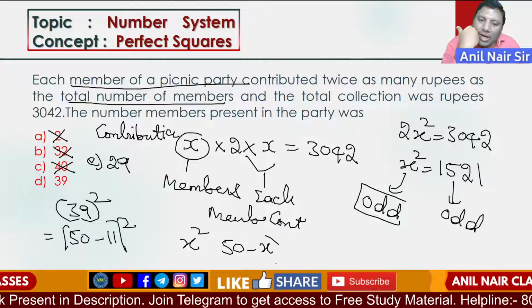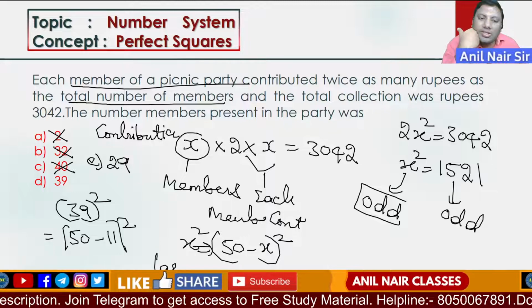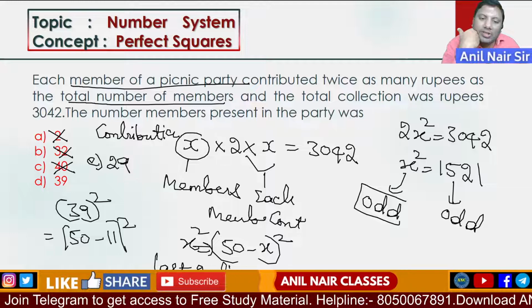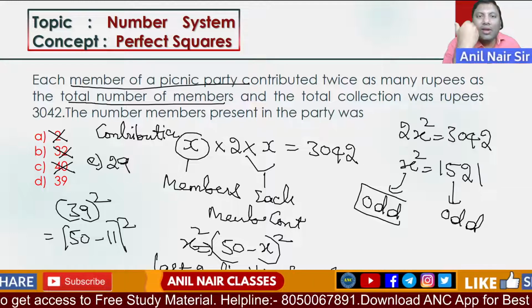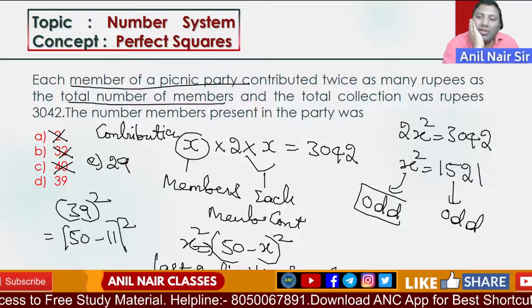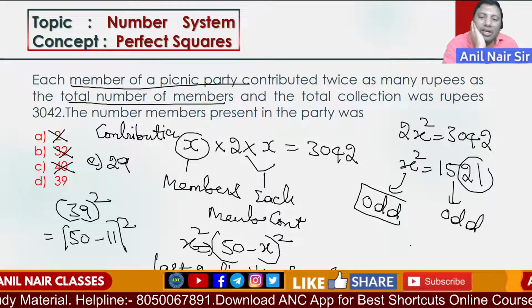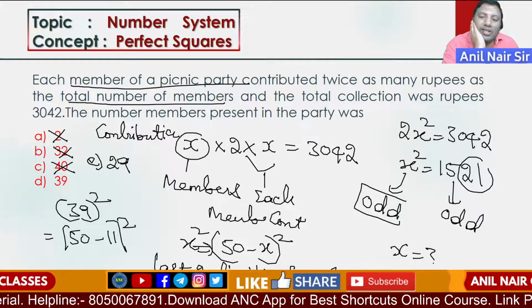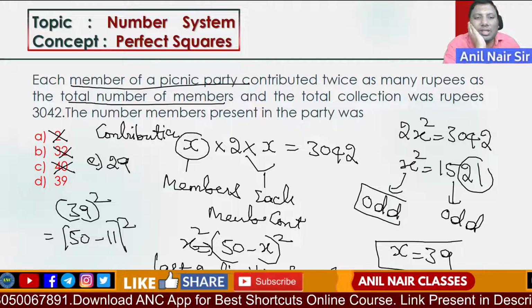x square, 50 minus x square. The last 2 digits are the same. So, if it is 39, then 50 minus 39 is 11, and 11 square is 121. The last 2 digits are 21. It is matching. Therefore, the answer for this question is 39.